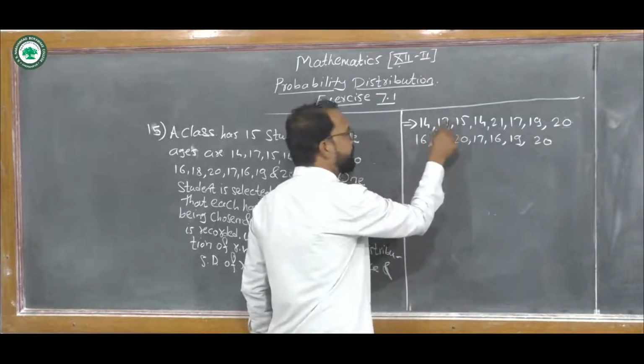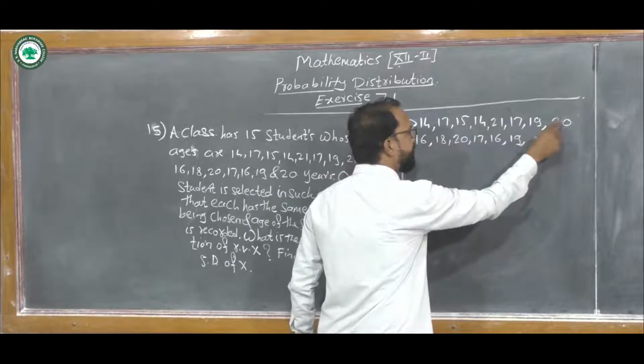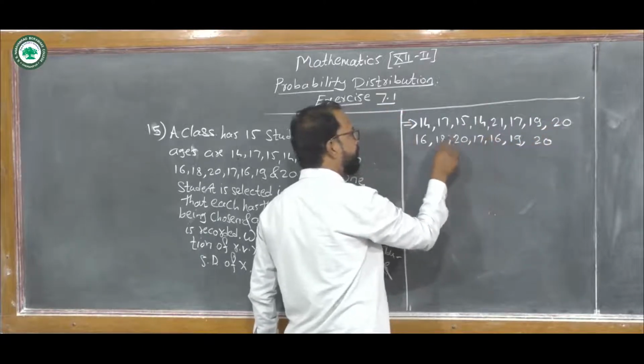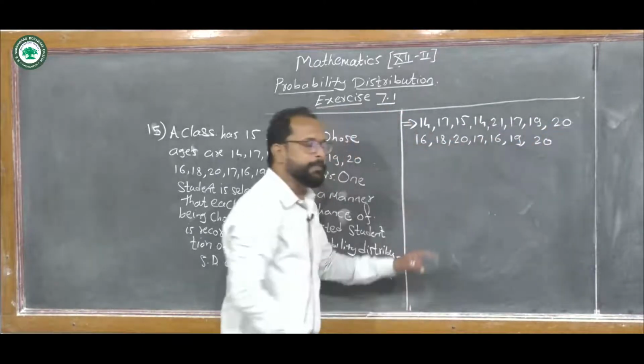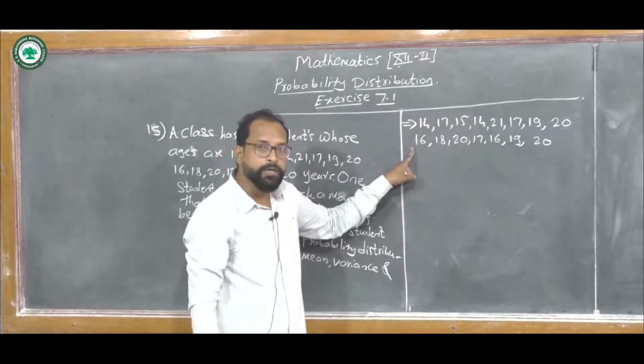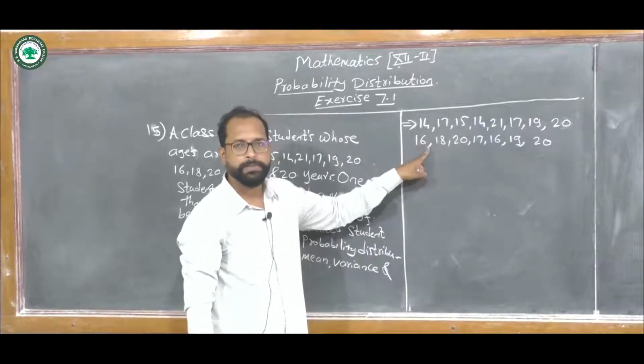These are the ages in years of the 15 students.